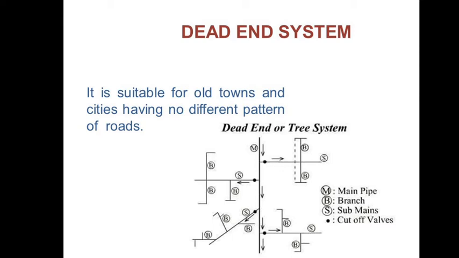So you can see the image, that is the dead end system. Water is supplied from one point and it ends at the other point. So this dead end system is used for unplanned old towns and cities where there is no given pattern of road. Okay. So what are the advantages of this dead end system?